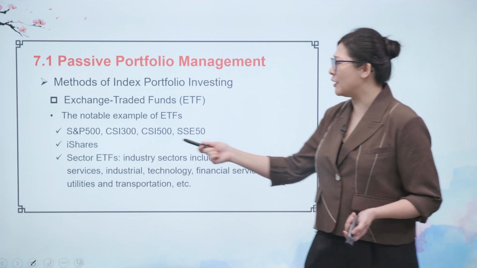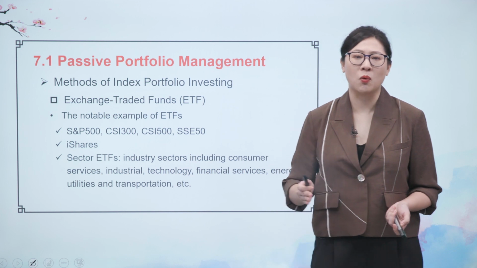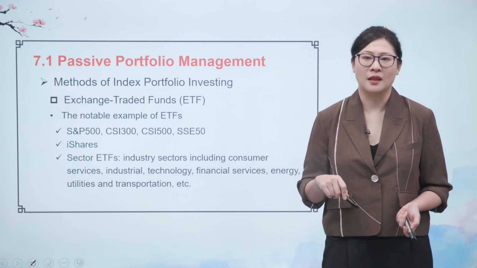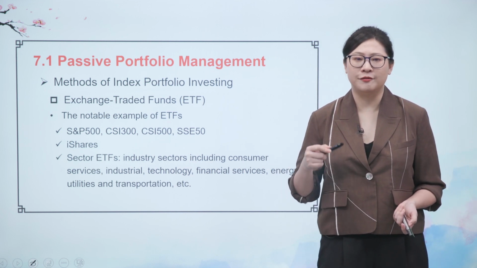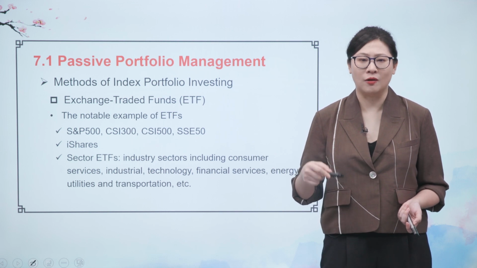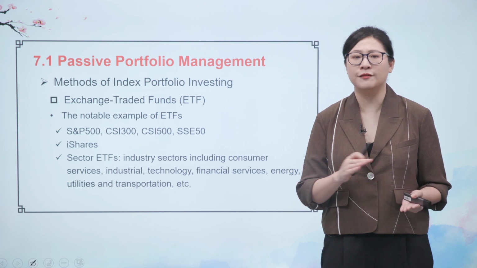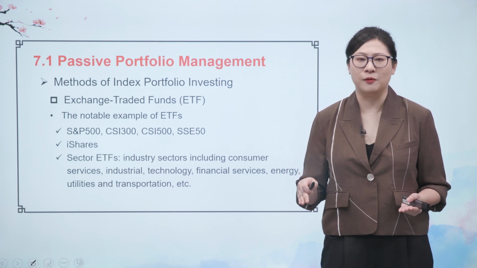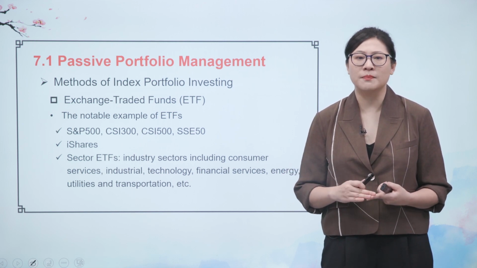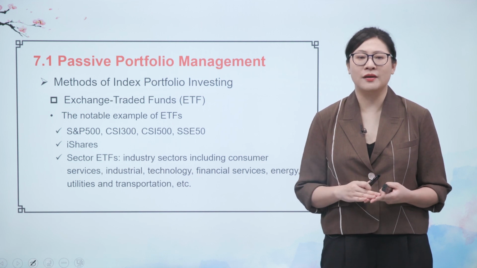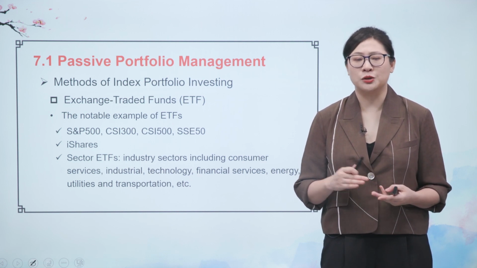The second very famous one in the world is iShares. iShares was founded by BlackRock. It is considered a portfolio that includes different assets, such as emerging market stocks, fixed income, or other industries.